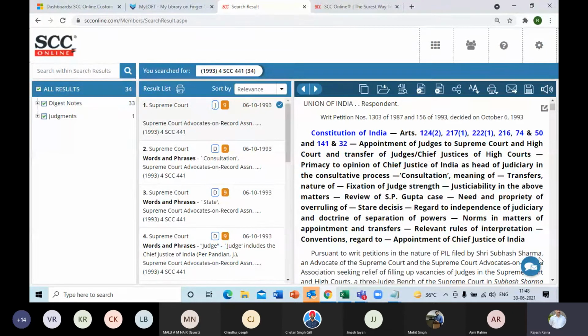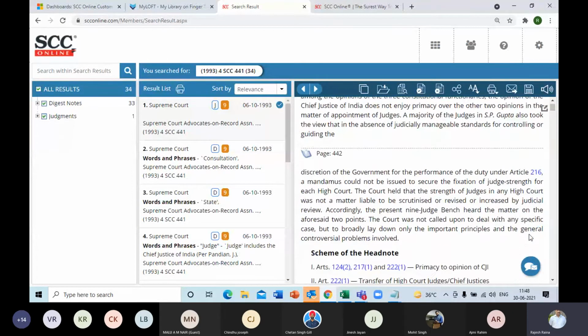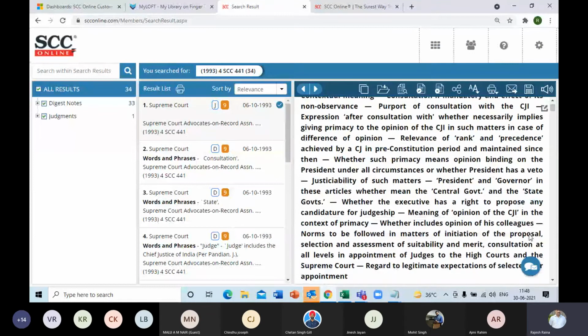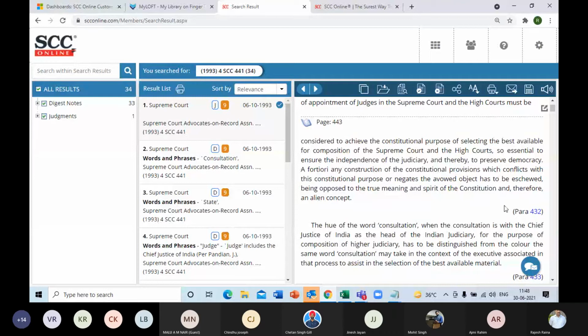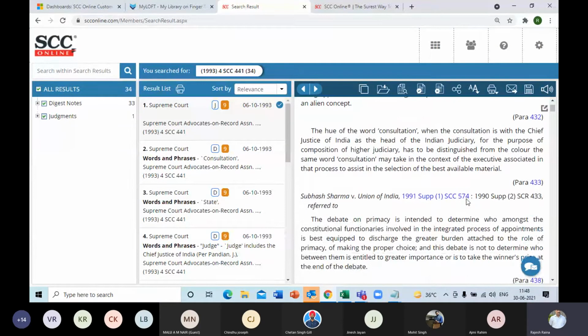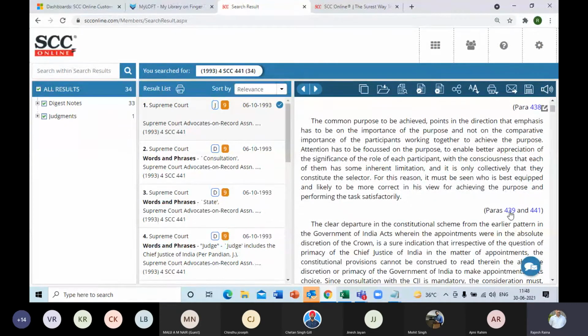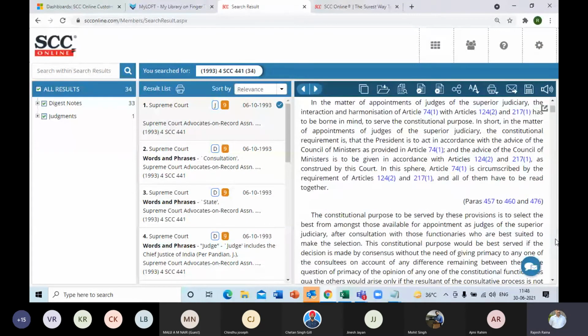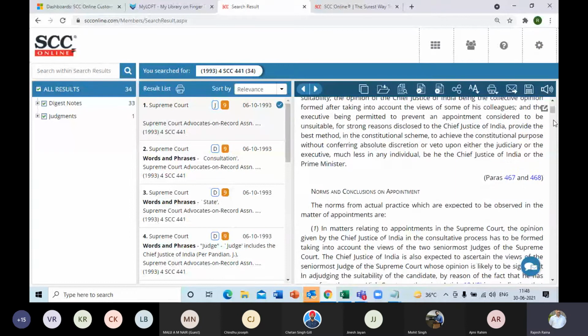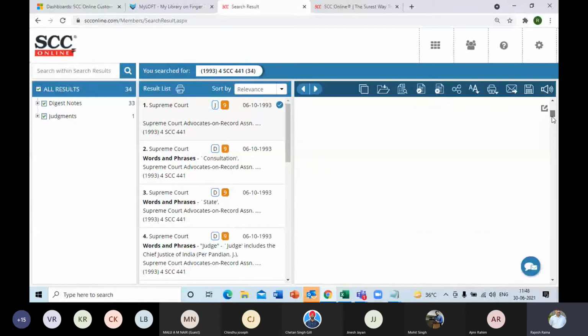After that, while I scroll down, you can see the summaries of the entire judgment over here. And on the bottom of the summary, there is a para number mentioned. At times you will have more than one para mentioned, like in this case 439 and 441. If I click on the para number, it will jump to the judgment portion where the entire para can be read. This is only the summary part. This keeps on going for a few hundred pages. So this is the kind of editorial work that you see in this judgment.